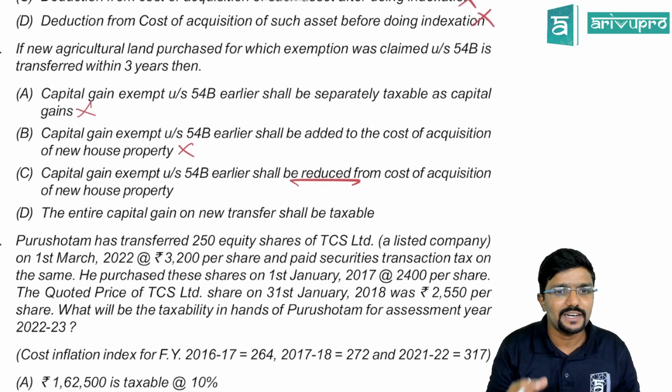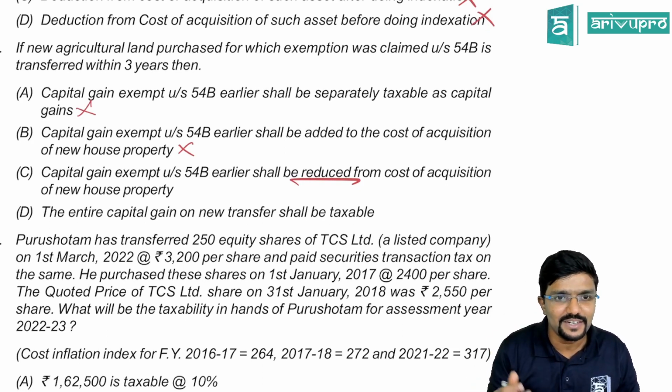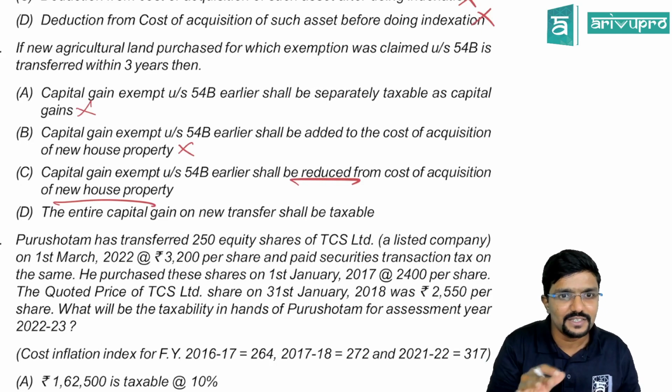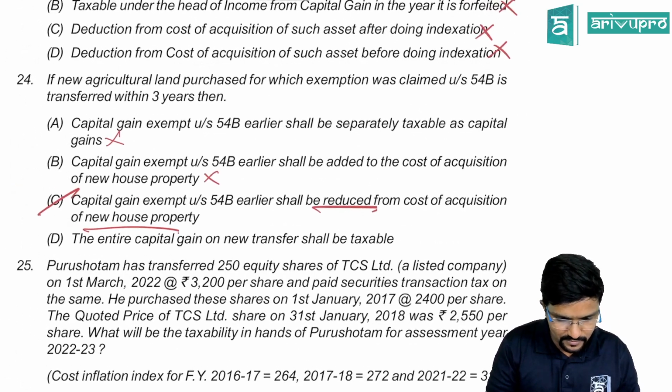This is new agriculture land. The question is not correct. D. The entire capital gain on transfer of new asset shall be taxable. No, actually C should be the answer. But here they have given new house property. It is actually the new agriculture land. Okay, we'll see what they have given in the suggested answer. Question number 24.